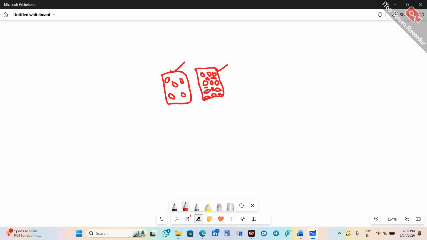Same volume, but the mass is different. Density will be higher for this one because the mass is higher, and density will be lower for this one.